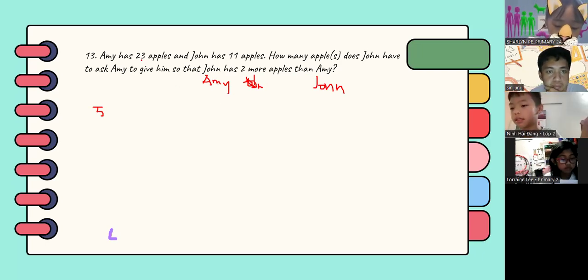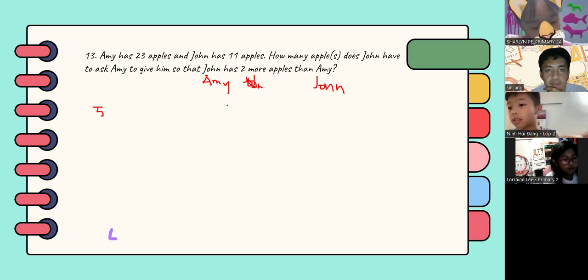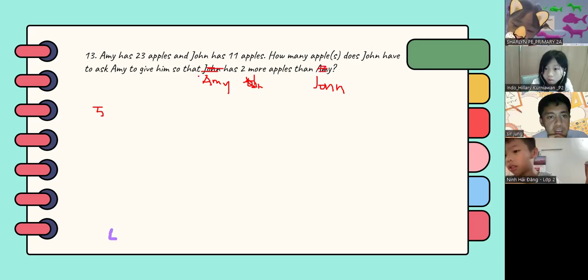How did you arrive at 7? 5, 16, right? This should be Amy compared instead of John. I mean, yeah, this should be Amy, then has 2 more apples than John.